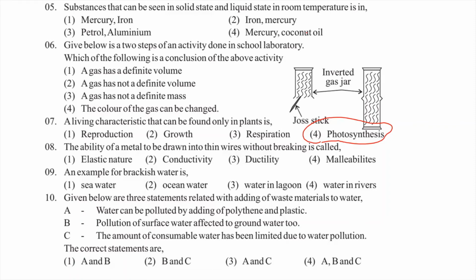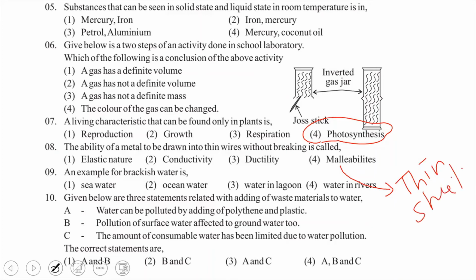Keep in mind, malleability is changing into thin sheets. Ductility is changing into thin wires.